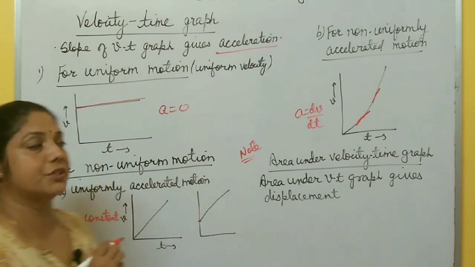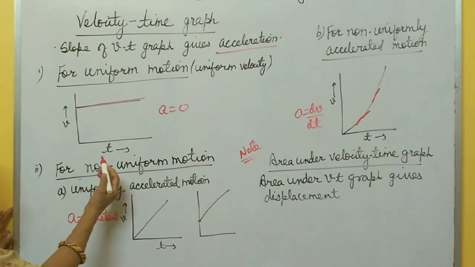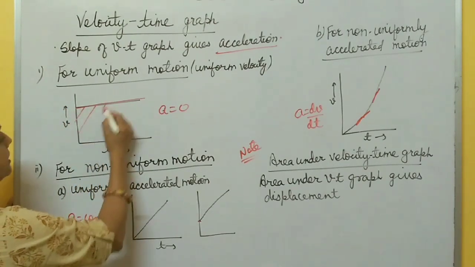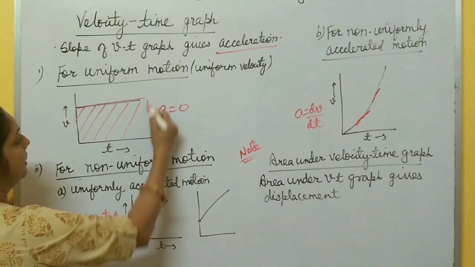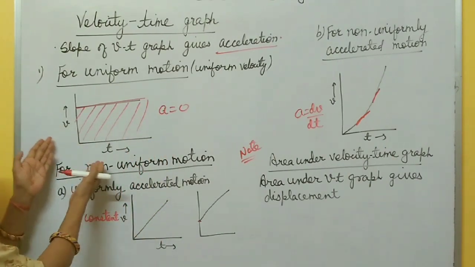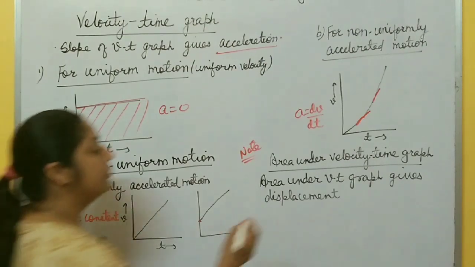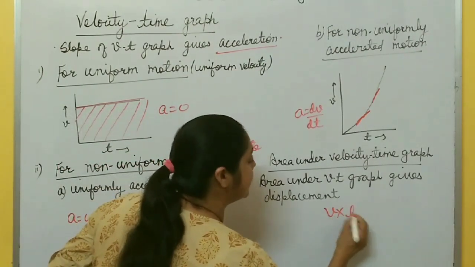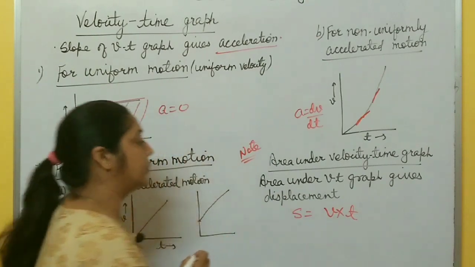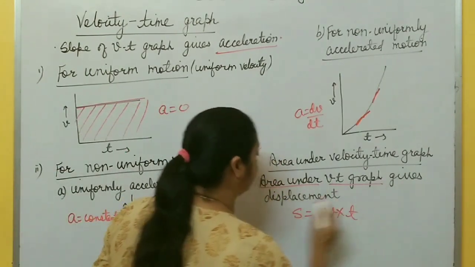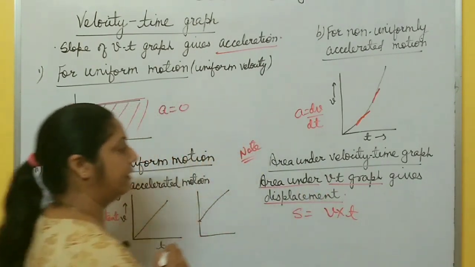Area under velocity time graph. This is the velocity time graph, and if you want to calculate the area under this VT graph, this area is what? Length into breadth, and that is velocity into time. V into t is what? This is displacement. So you must note down this point. Area under VT graph gives displacement, right?